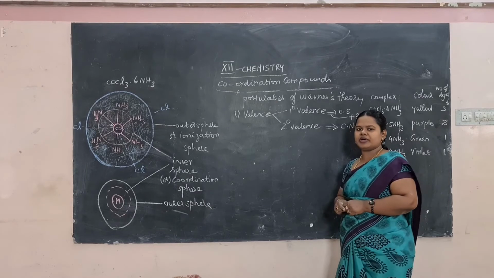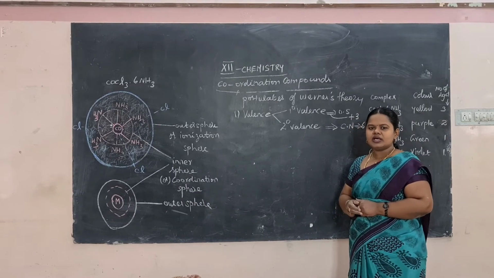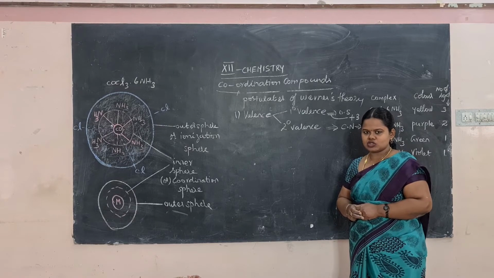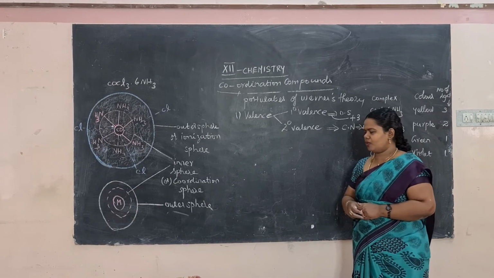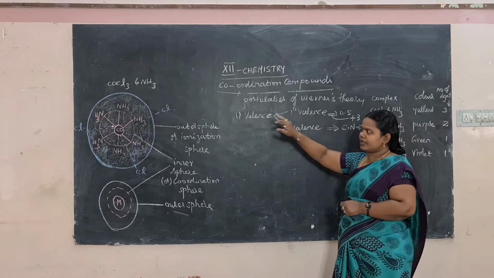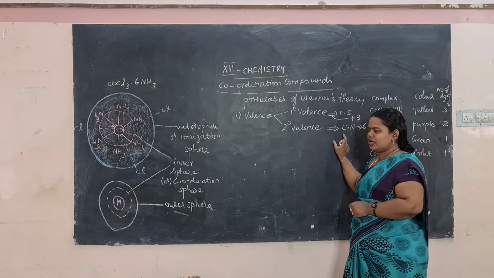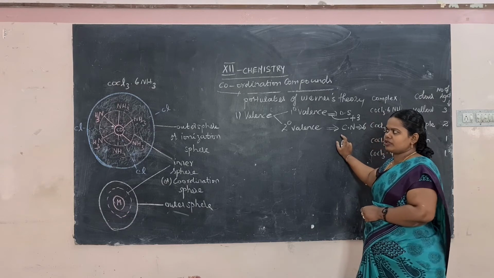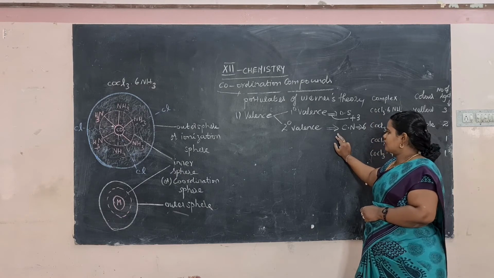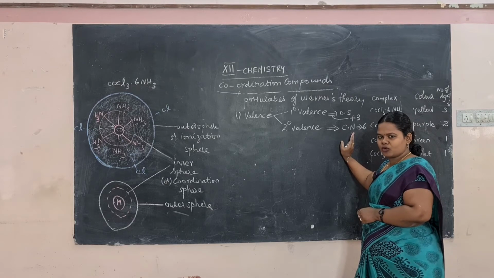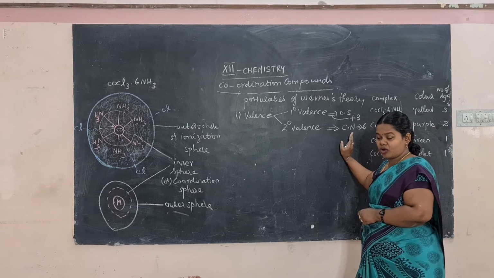What is coordination number? It is the number of ligands attached to the central metal atom or ion, or the number of donor atoms attached to the central metal atom or ion. Here, how many ligands are attached? 6NH3, so the coordination number is 6. So in CoCl3·6NH3, the oxidation state of the metal ion is +3 and the coordination number, with ammonia as the ligand, is 6.